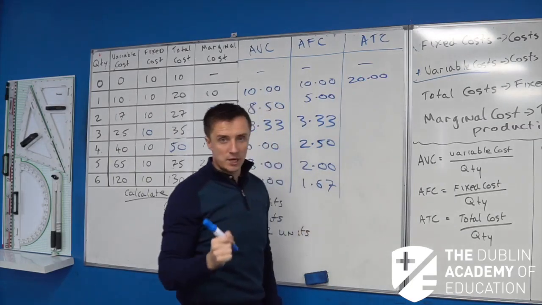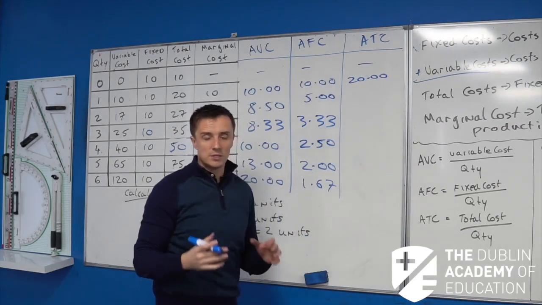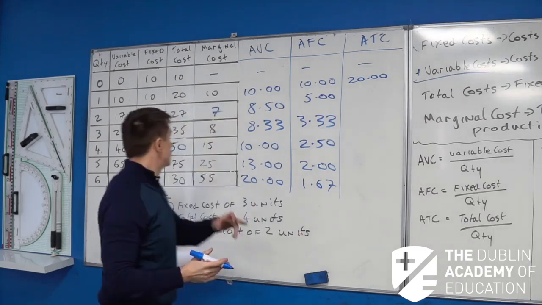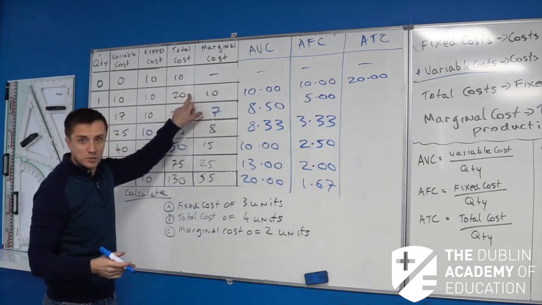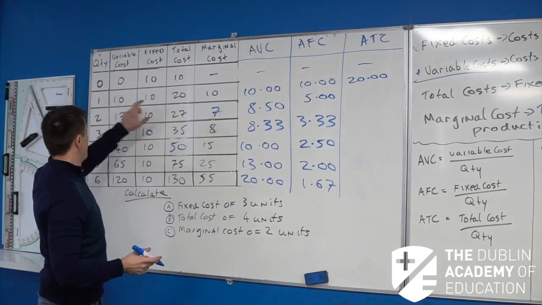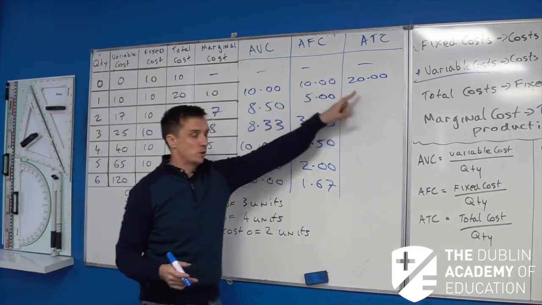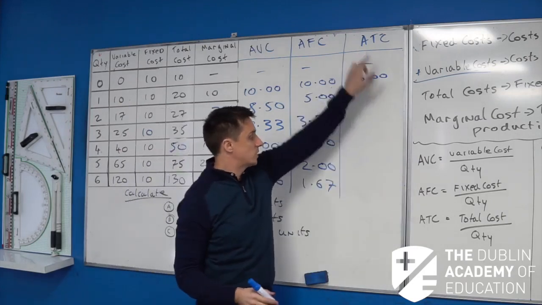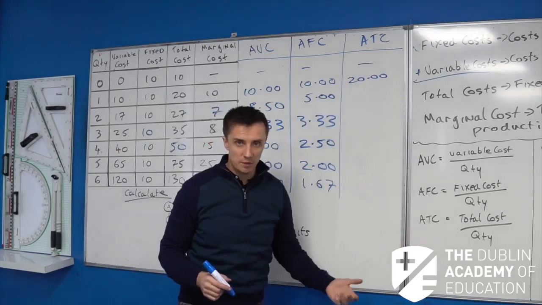Now how can I double check that that's right? Well, let's just think about it, okay? It's your average total cost. What's the average total cost of making 1 unit? Well, my total cost of making 1 unit is 20, divide that by 1, 20 divided by 1, €20. Okay, so remember our formula, right? The formula for average total cost, it's your total cost divided by your quantity sold.